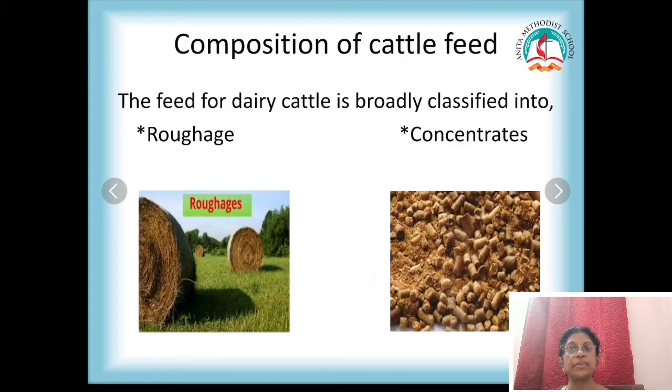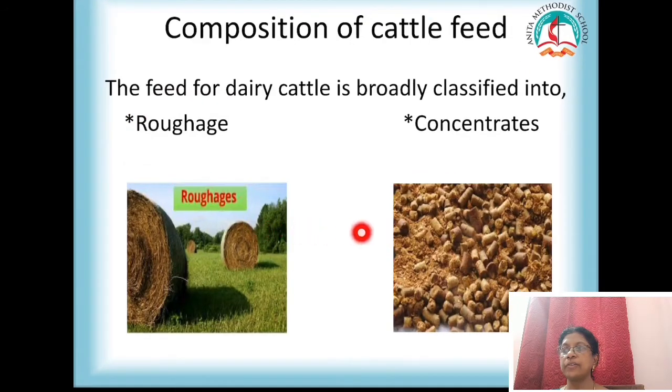What is this roughage? This consists of fodder, grass, hay, straw. All these are rich in fibers, so you call that roughage. What does it consist of? It is nothing but grass, and then fodder, then green rooted plants. They can also be given as food for the cattle, and then dry grass, straw, hay, all these are called roughages.